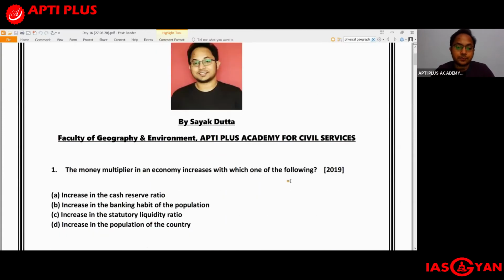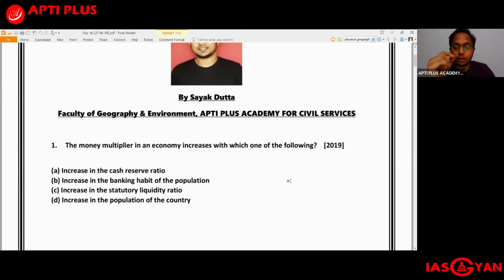First question is taken from economics and it is from the year 2019. The question is asking: the money multiplier in an economy increases with which one of the following? A. Increase in the cash reserve ratio. B. Increase in the banking habit of the population. C. Increase in the statutory liquidity ratio. And D. Increase in the population of the country.